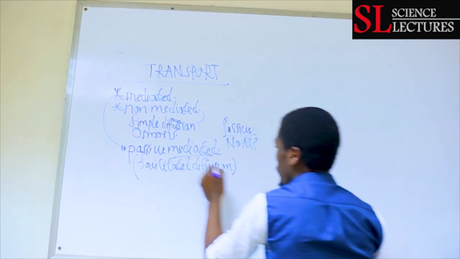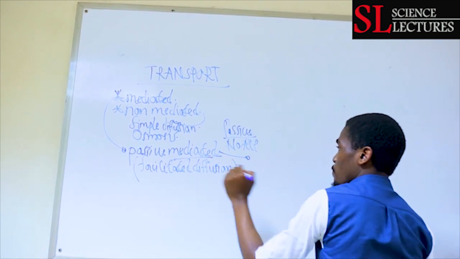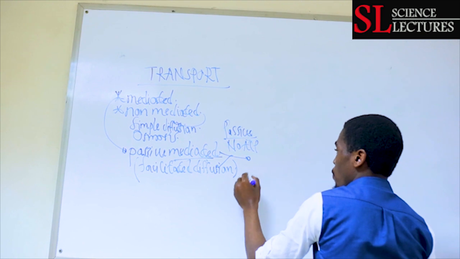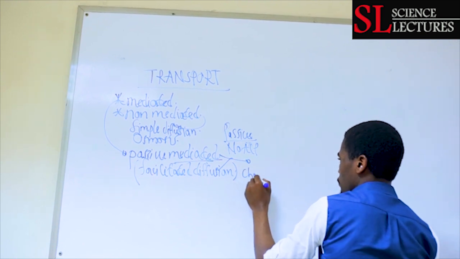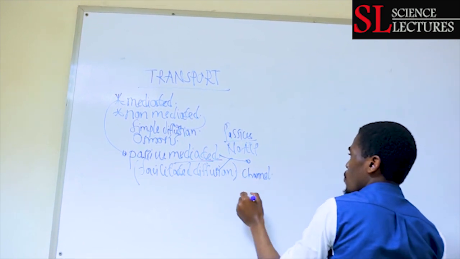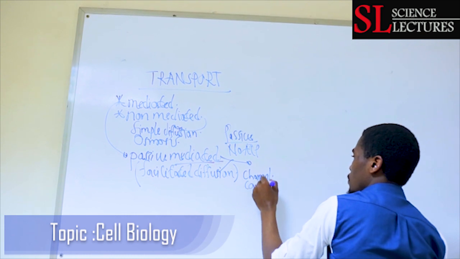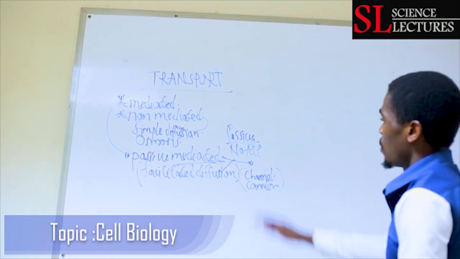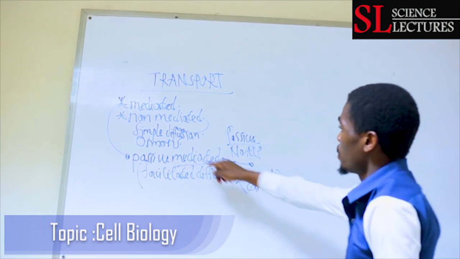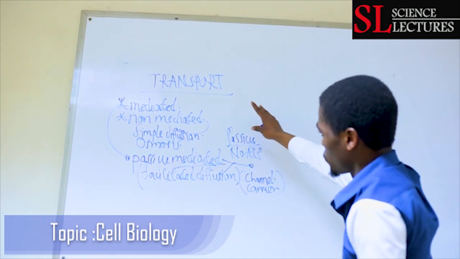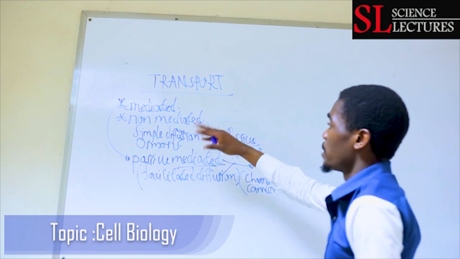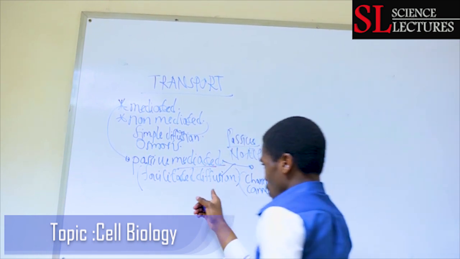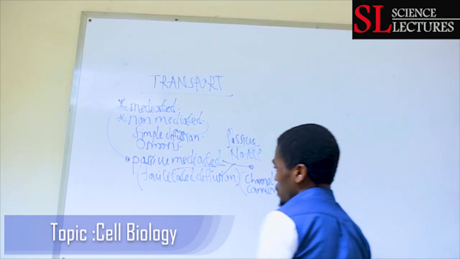Mediated, because facilitated diffusion requires either a channel or a carrier protein to aid in transportation of the molecule. Passive because no ATP is required. Even simple diffusion requires no ATP, though it is non-mediated when compared with facilitated diffusion.